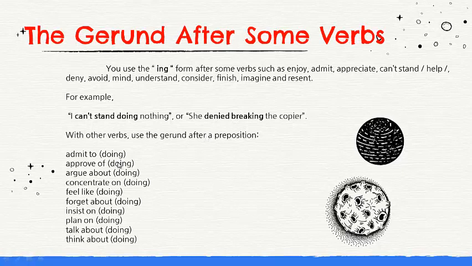With other verbs, use the gerund after a preposition. For example, I admit to, approve of, argue about, concentrate on, feel like, forget about, insist on, plan on, talk about, think about.